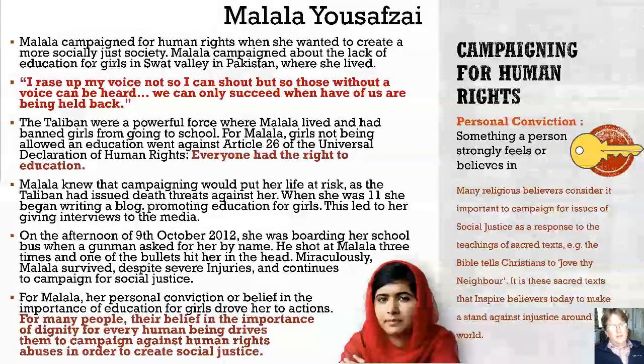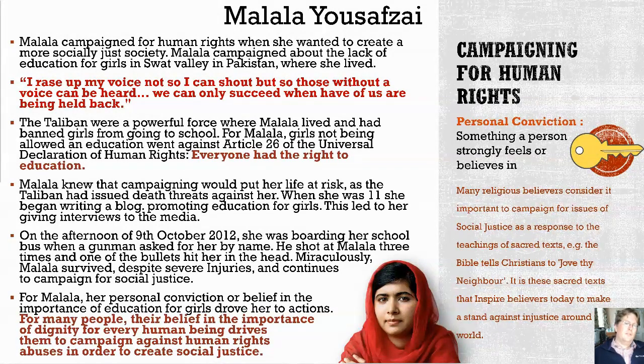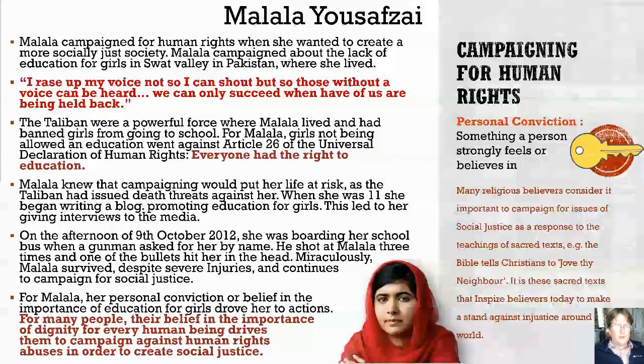When she was 11, she began writing a blog promoting education for girls. This led to her giving interviews to the media. On the afternoon of the 9th October 2012, she boarded her school bus when a gunman asked for her by name. He shot at Malala 3 times. One of the bullets hit her in the head. Miraculously, Malala survived despite severe injuries and continues to campaign for social justice.